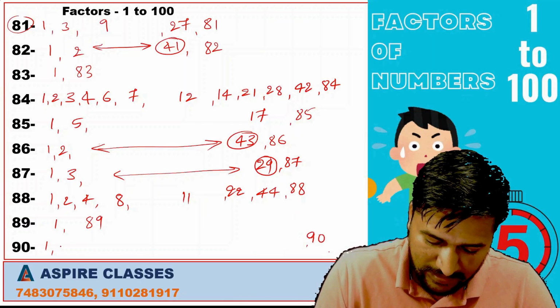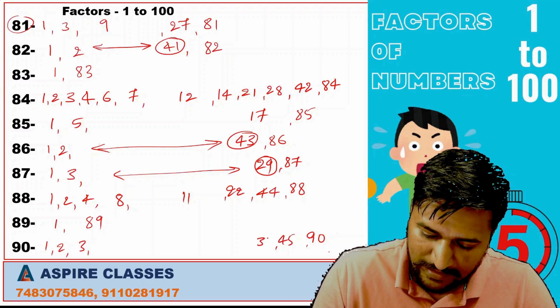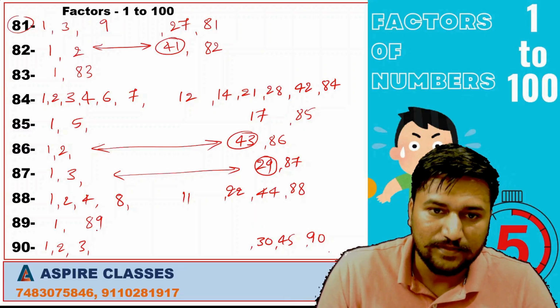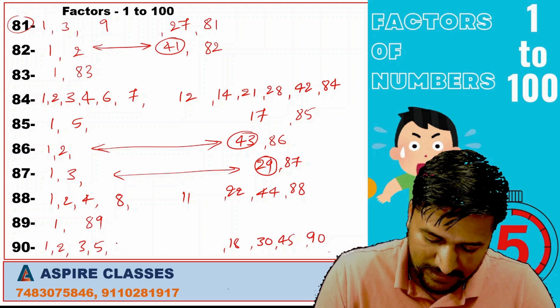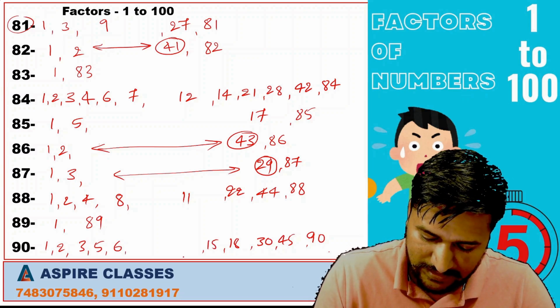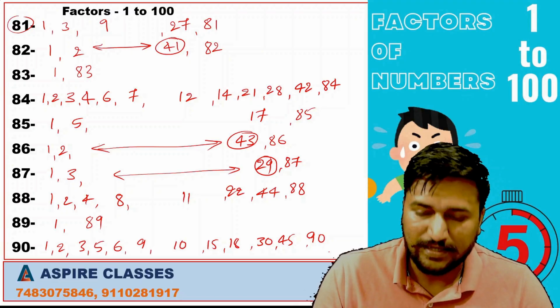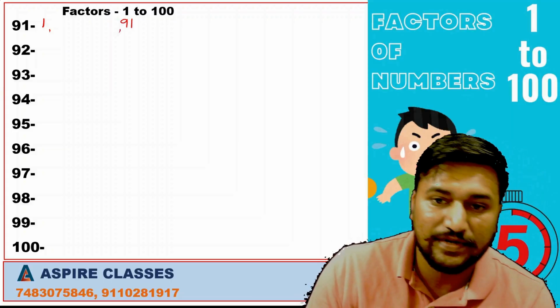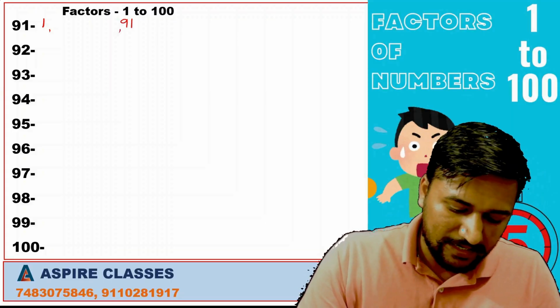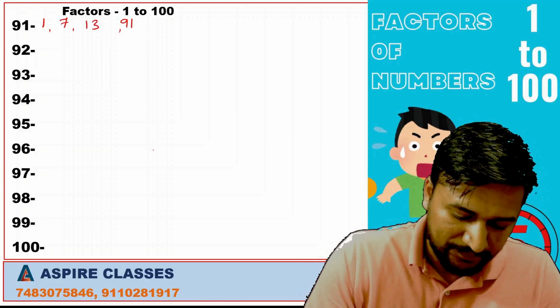For 90, it is divisible by 2, 45. 3, 30. 5, 18. It is divisible by 6, 6, 15. Next, it is divisible by 9, 9, 10. 1, 91. 91 is not a prime number, this 91 is divisible by 7, 7, 13.